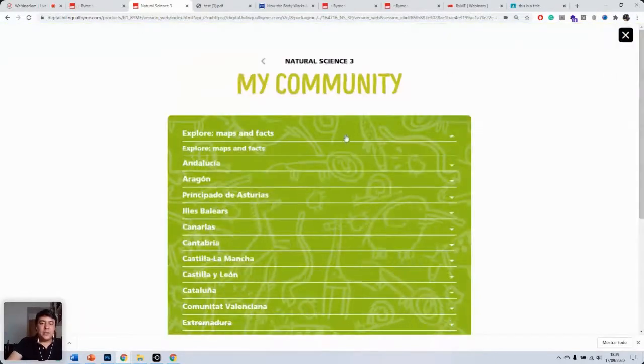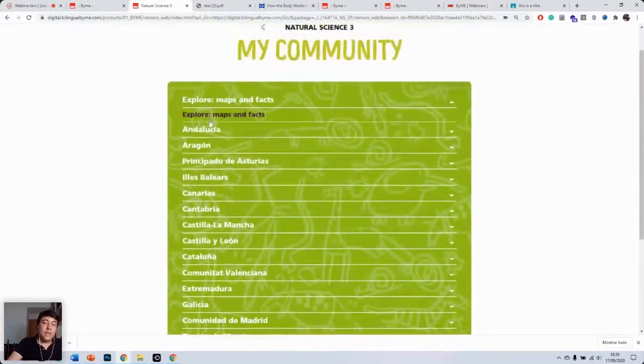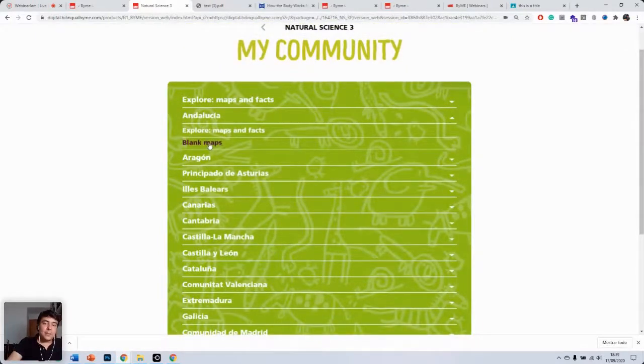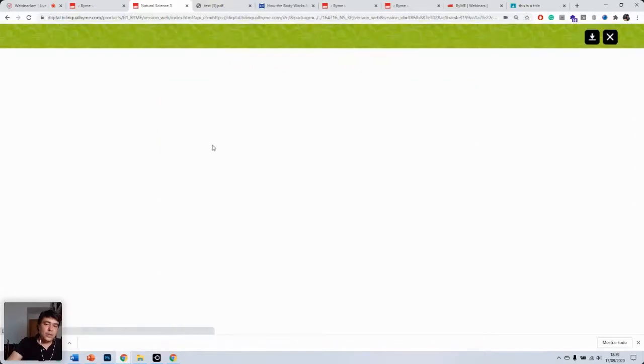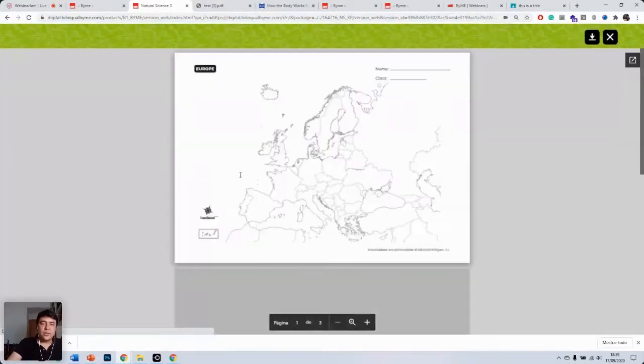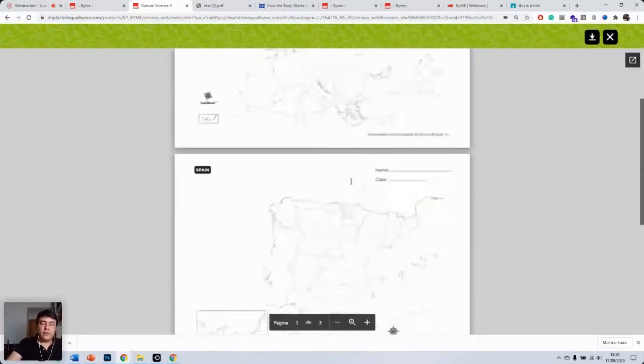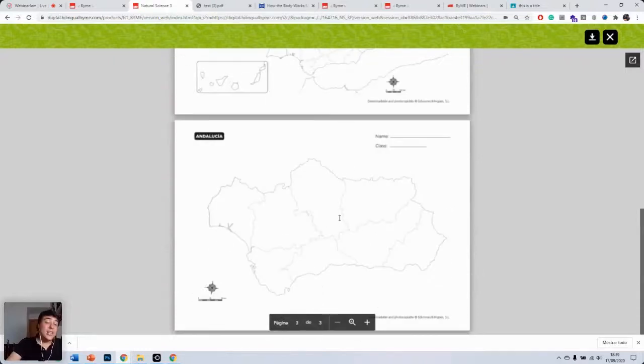Now you can download the first one, which is Explore Maps and Facts, and here you would be downloading a booklet with all of the different autonomous communities. You also get here some blank maps. So if you choose Andalusia, for example, we click on blank maps, and you get to download a blank map of Europe, Spain, and Andalusia in this particular case.